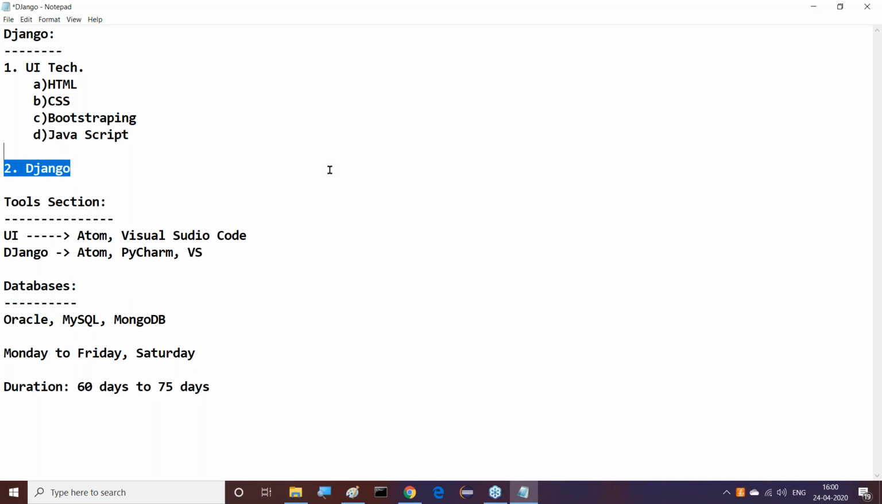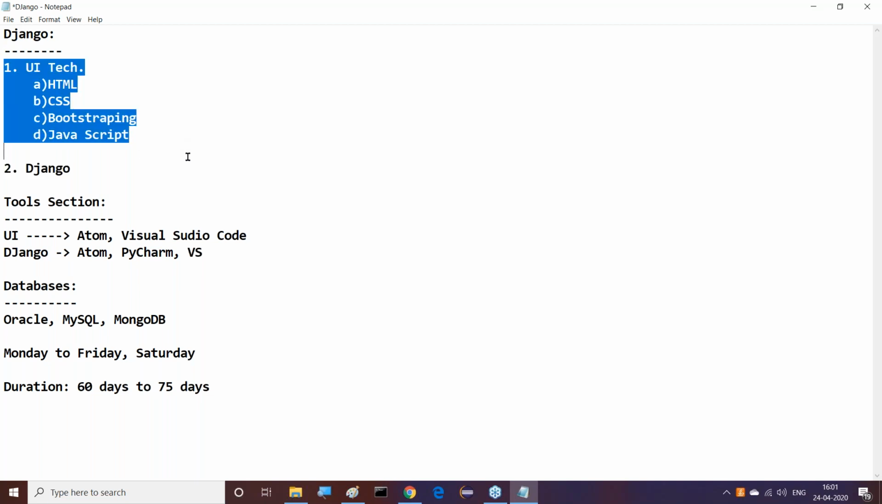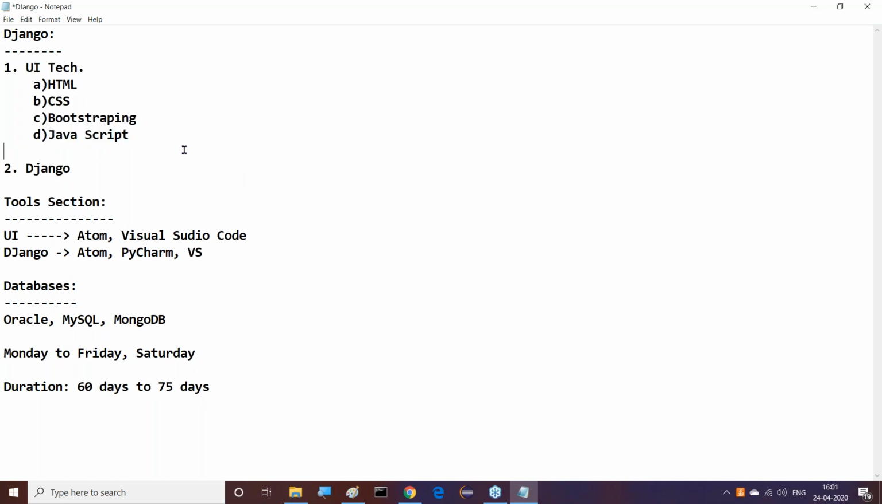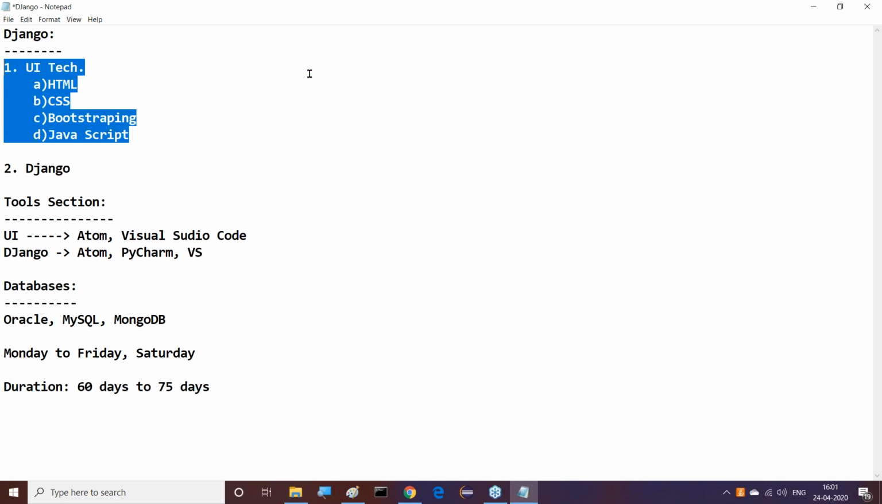Because of that reason, I asked you initially how many of you are aware of the UI technologies. I got very little response. 90% of the people are saying not aware, and some people are saying okay, basics I know. But anyway, clearly we have to understand UI technologies. Just give me 2 to 2.5 months of time. I'll make you strong in UI technologies as well as Django. Even on the basis of UI technologies there is a chance to get a job. I'm sure about it.